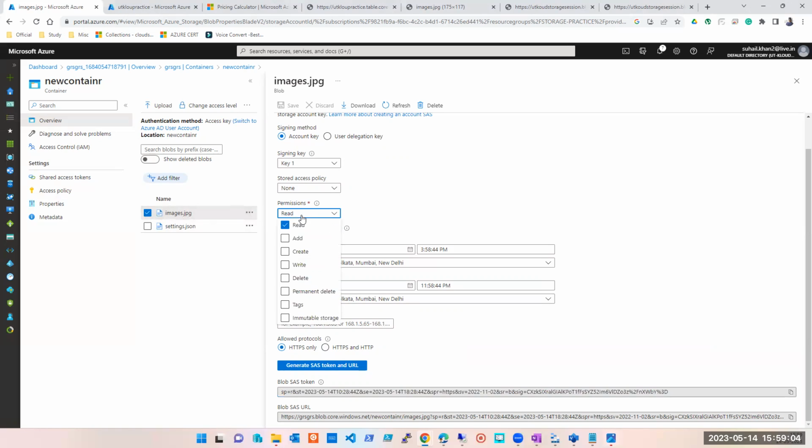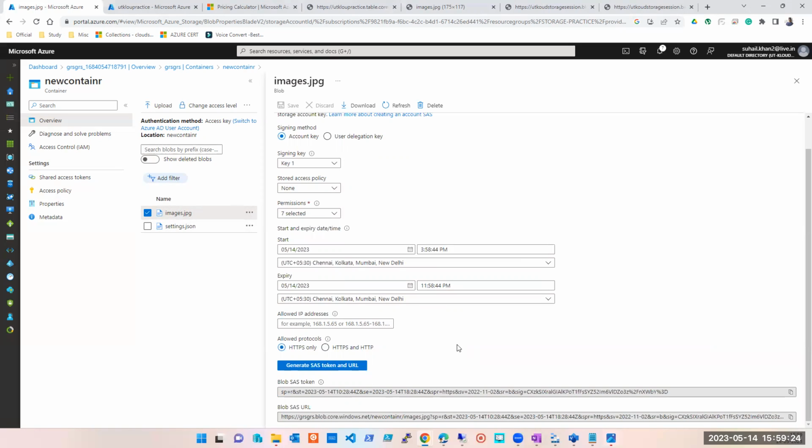And that too, it's a granular access. I can decide whether you can read that file, you can add to that file, you can create something there, you can write, you can delete, you can put a tag, whatever option I want to select, I can select. It will be time bound. And then I can share this with you. Is it clear, guys, to everyone?